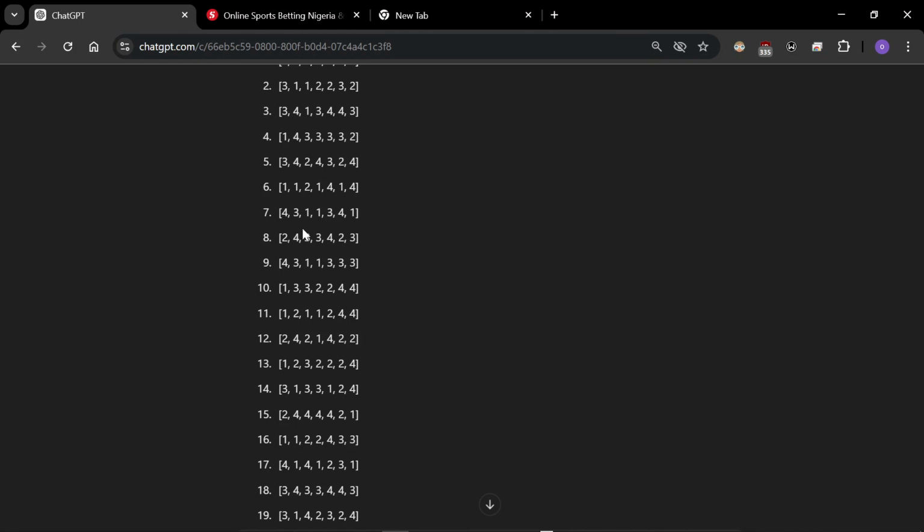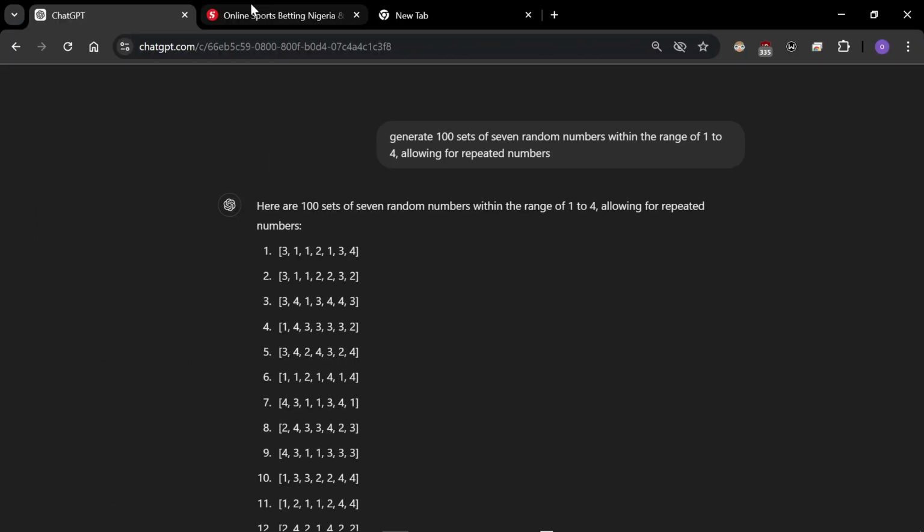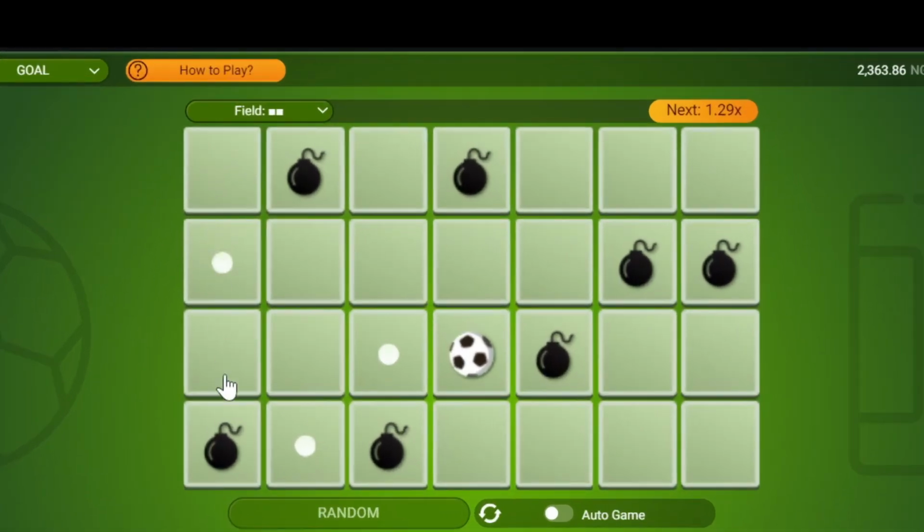Just generate random numbers with this particular prompt I gave to you on ChatGPT. Now use those numbers. The reason I said to generate 4 random numbers is the range of 1 to 4, this is this. So I allocate each box as 1, 2, 3, 4.